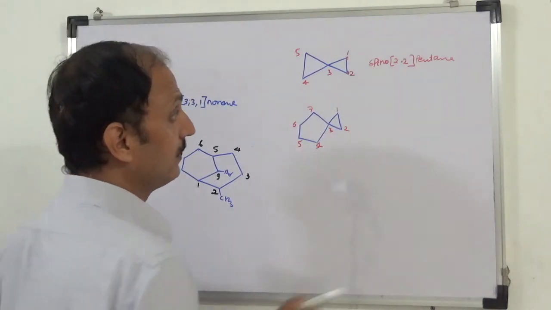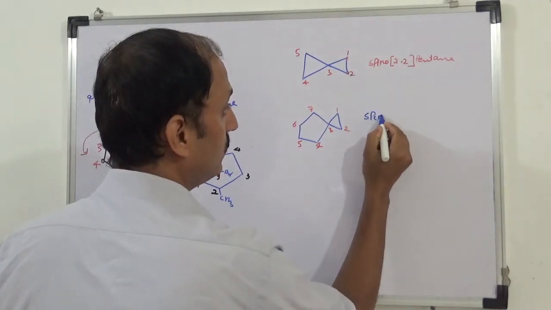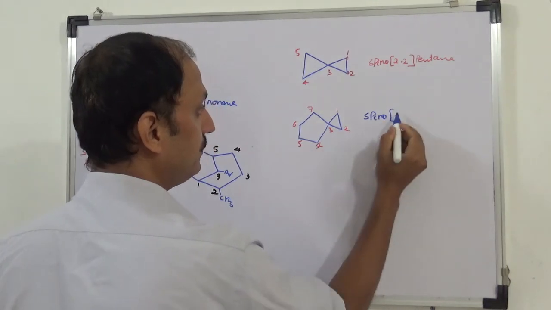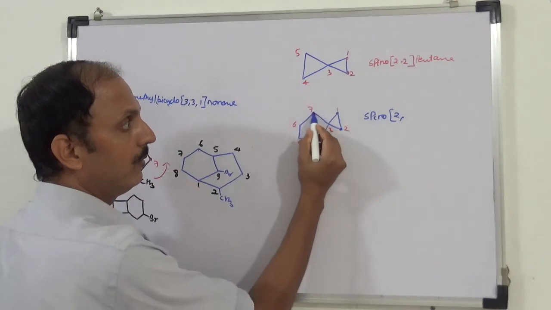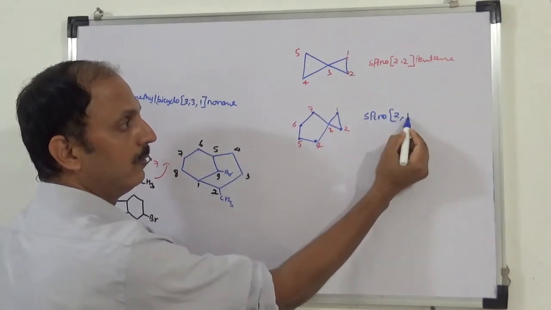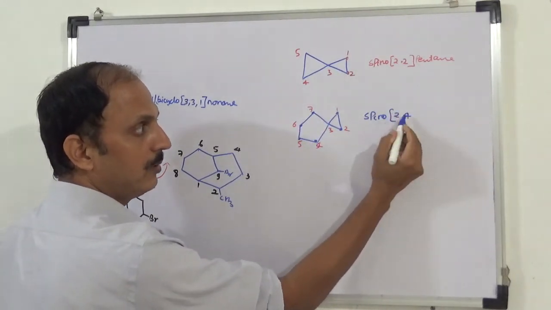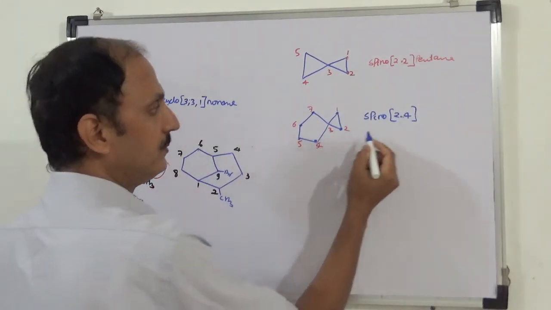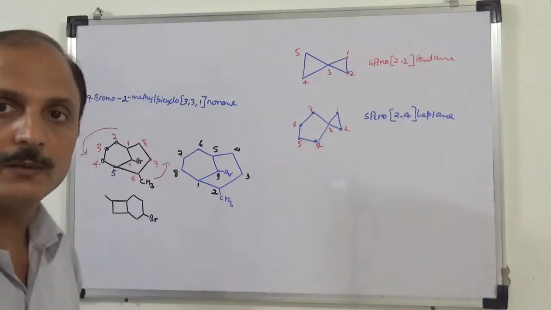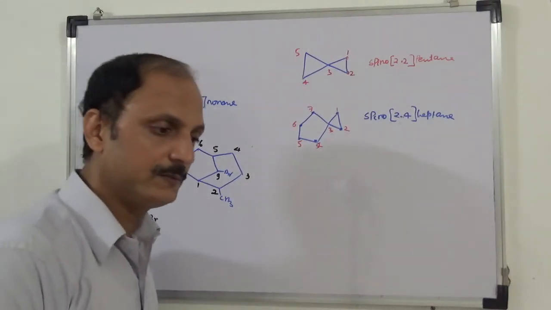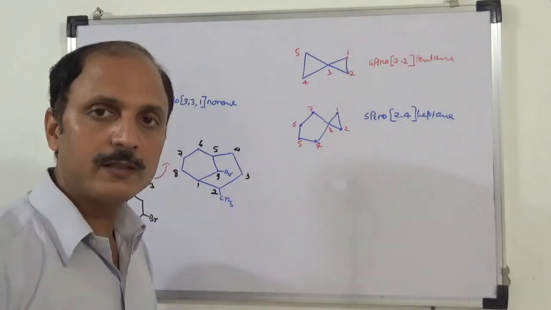In this case, spiro 2, 4, with a dot or comma, either is fine; the total is hept, with carbon-carbon single bonds, ane. This is spiro. The remaining rules are the same.